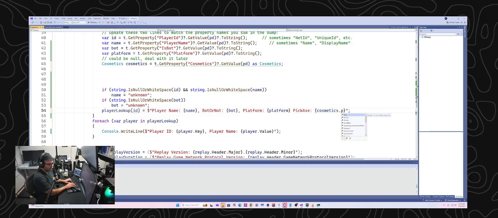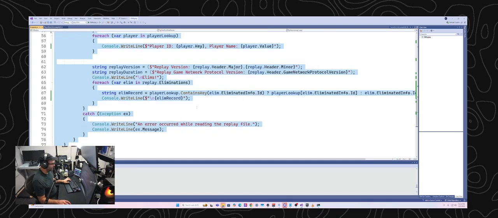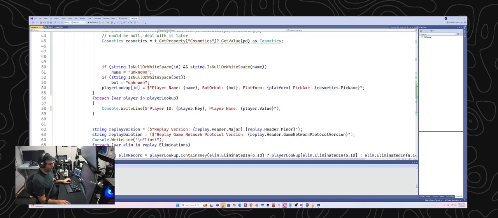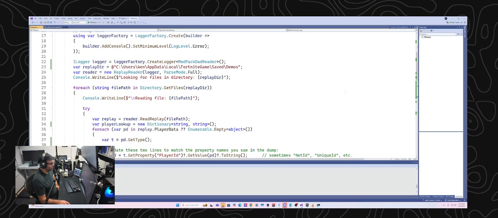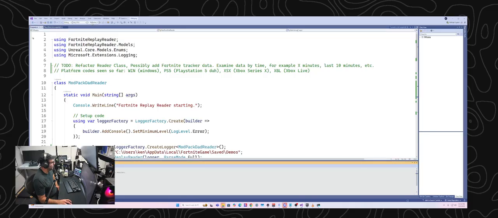Also keep in mind that I'm expecting this pickaxe to not be a name. It's telling me cosmetics may be null here, which I'm aware of, and this is a warning. It'll still let me compile it and run it, but it's possible that this will cause a crash or error. Let's go ahead and run this and see what happens. Maybe we get some pickaxe info out of it. Again, it's probably going to be some numerical or alphanumerical value. I don't think it's going to actually have the pickaxe name, but we can try it and see.